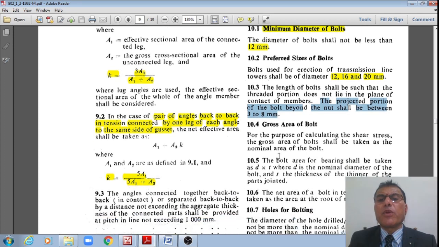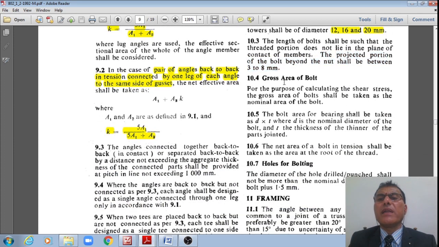That much protrusion should be there. And the gross area of the bolts should be taken as d multiplied by t, where d is the nominal diameter of the bolt and t is the thickness of the thinnest part of the joint to which it is connected.